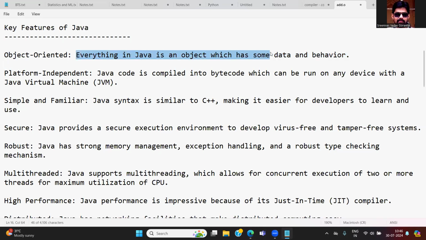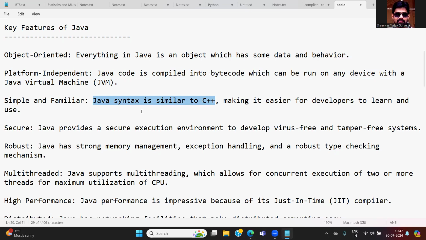So everything in Java is an object that has some data and behavior. And it is platform independent. Java code is compiled into bytecode, which can run on any device with a Java virtual machine. This is a very important thing. Java virtual machine, where it is available: in the coming session, I am going to work with an architecture model. When I go with architecture, you will be able to understand where the JVM sits. Simple and familiar: Java syntax is similar to C++. So if you know C++ programming, if you know the C language, then you can easily understand it.